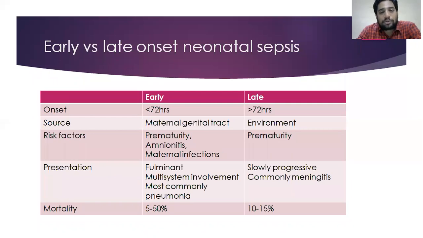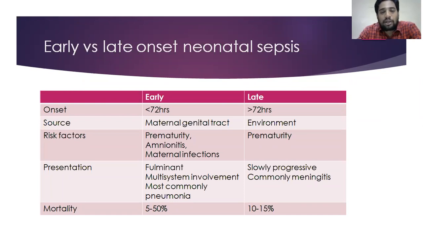Source of early onset sepsis will generally be the maternal genital tract. Late onset is environment; they catch infection from the environment. Risk factors for early onset sepsis are prematurity, amnionitis, or maternal infections. For late onset sepsis, it is prematurity. And presentation: early onset sepsis is fulminant, like a rapidly spreading infection.